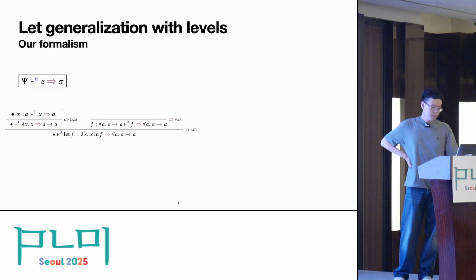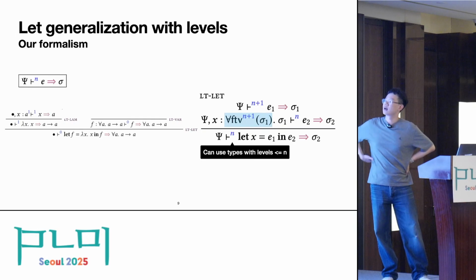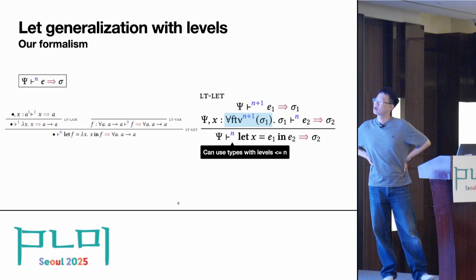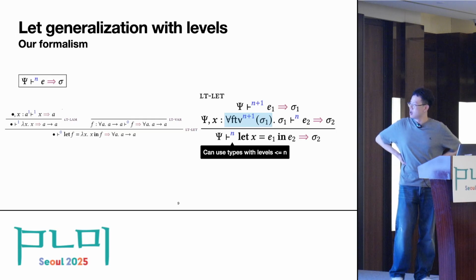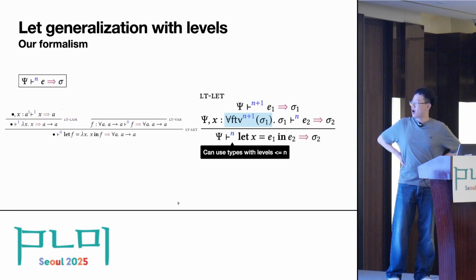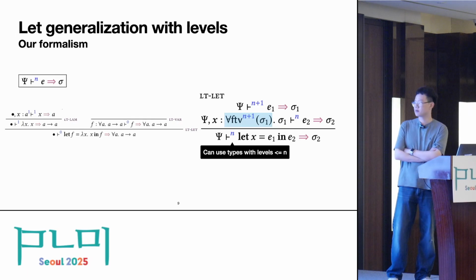So with that example, we can take a look at the formalism in our system of level-based let generalization. To type a let-bound expression, we first type the right-hand side of the let binding, which is E1, at the level n+1, and it has an inferred type sigma 1.